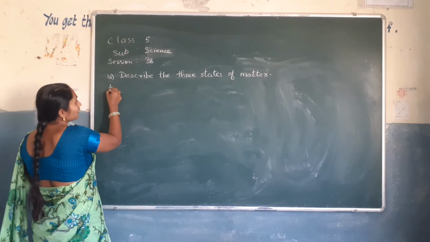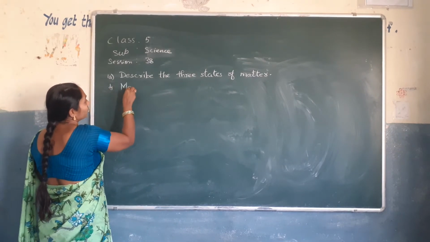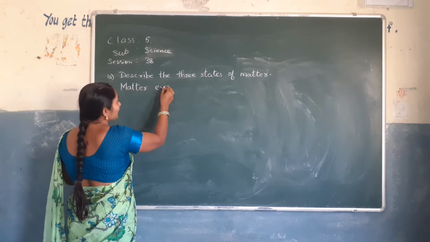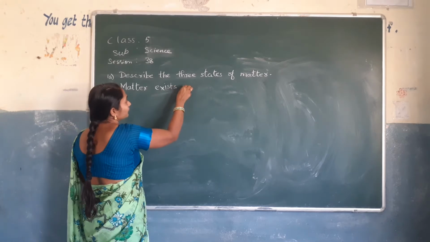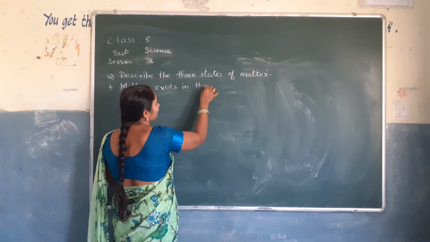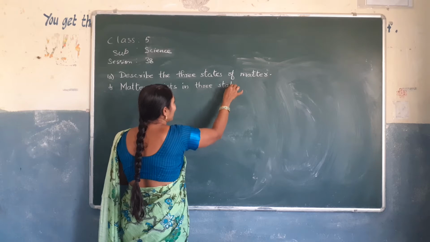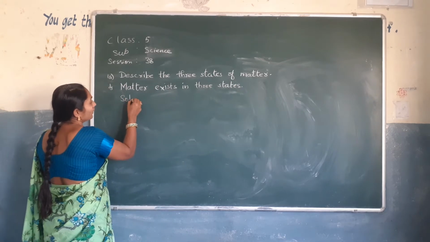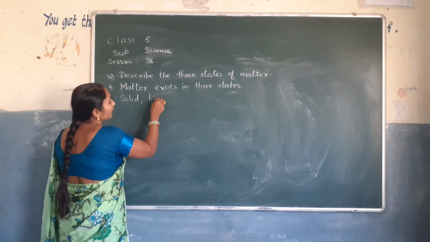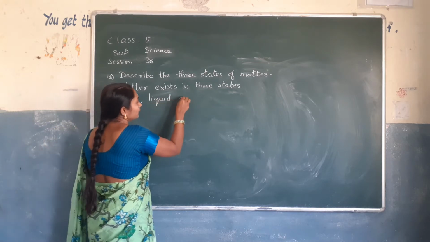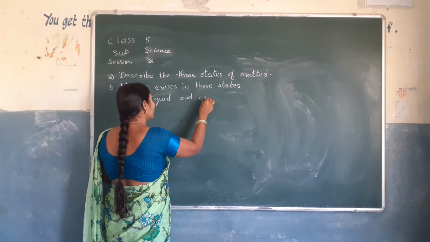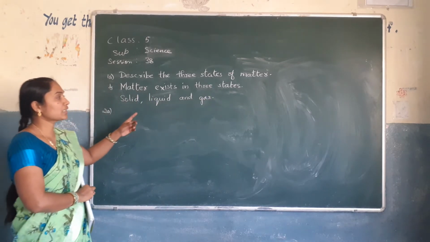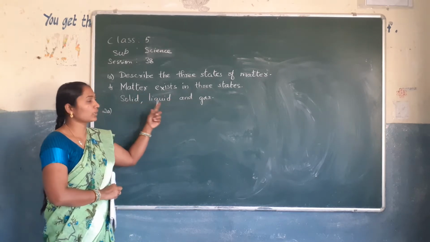Matter exists in three states. What are they? Solid, liquid, and gas. These are the three states of matter. Matter exists in three states: solid, liquid, and gas.